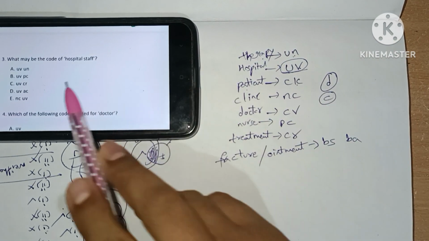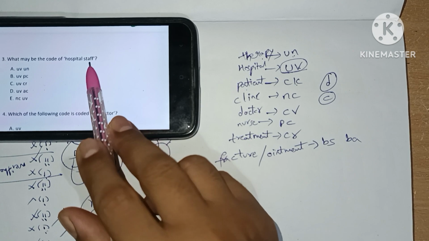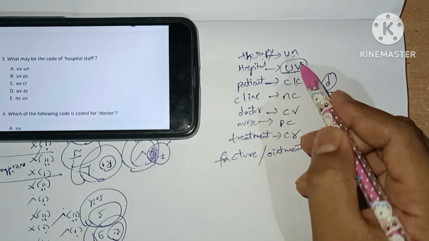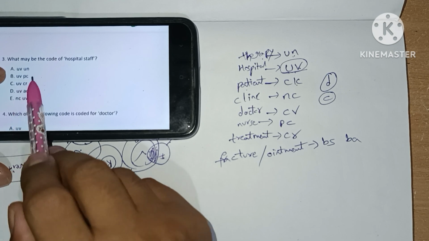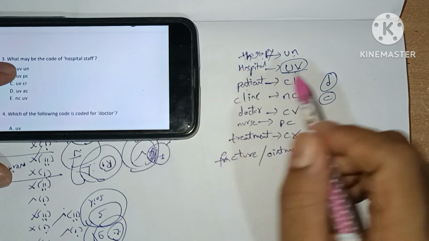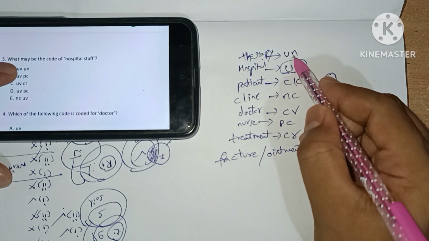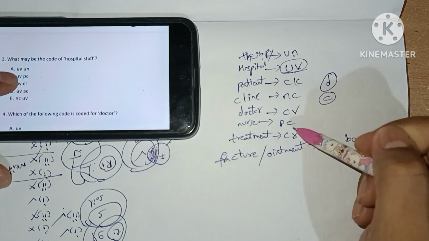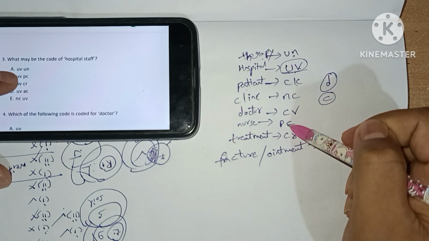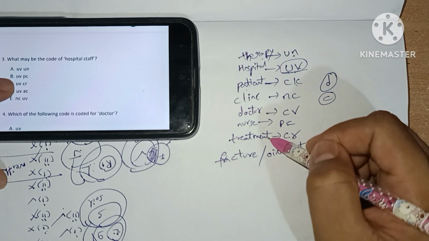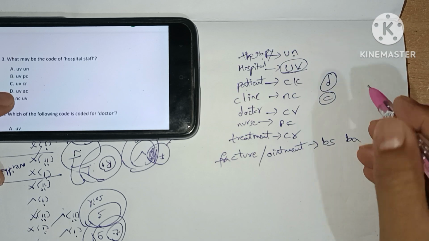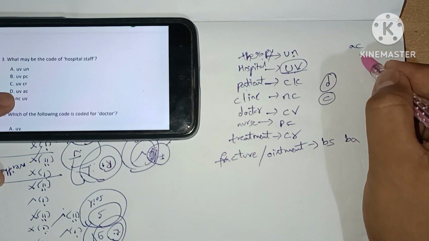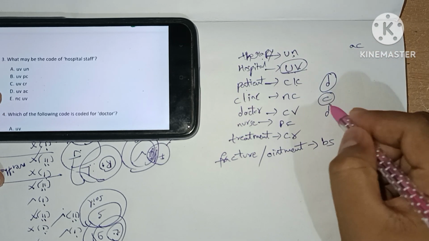Here we have hospital, which is UV. So we have UV in all the statements, and UN is here, it is not a staff. PC, we already have PC, which is nurse, but it is not staff. CR is a treatment, not a staff. AC, we don't have AC, which is the code for the staff, so answer will be option D.